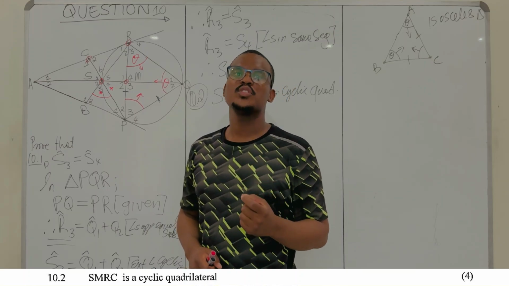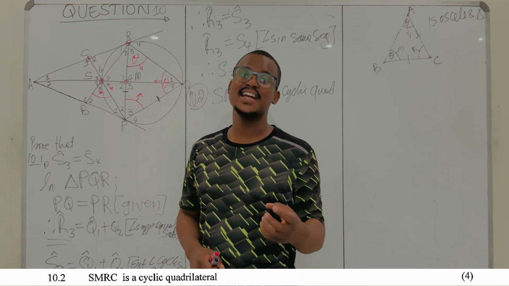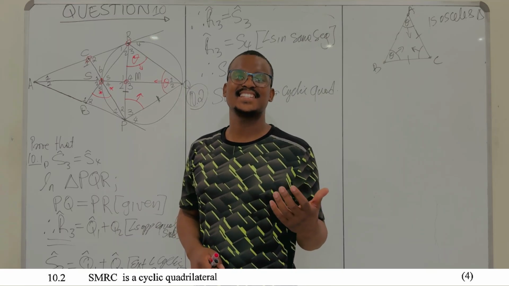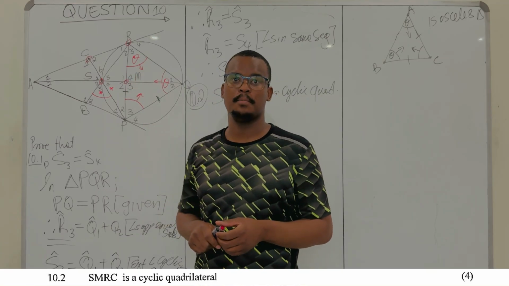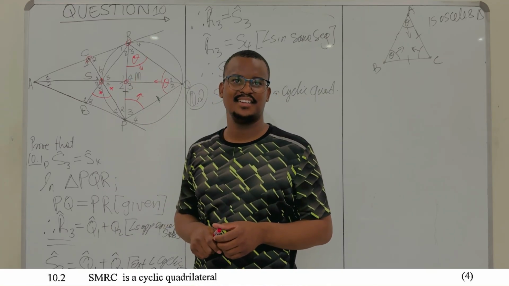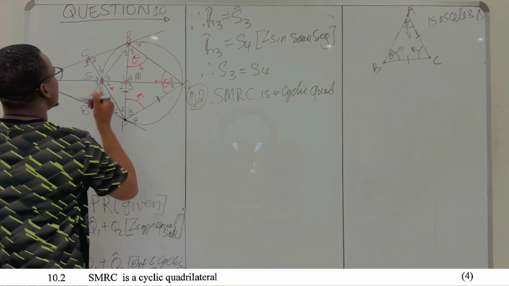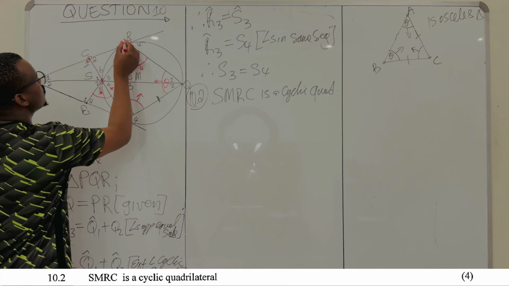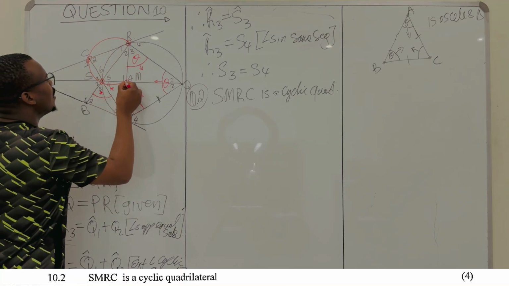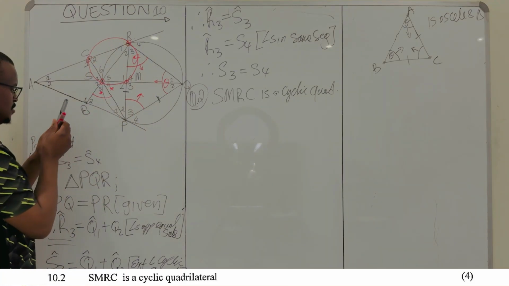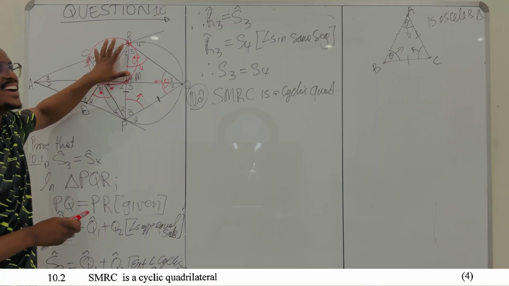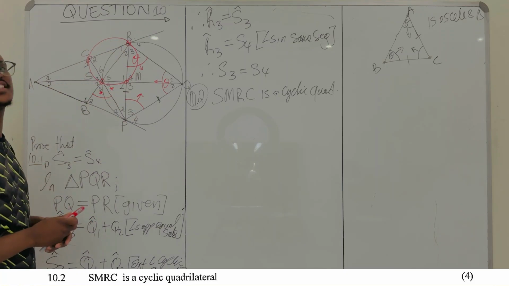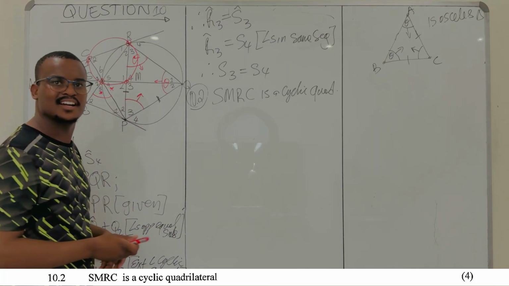But to define it, which means there exists a circle. If you're saying it is cyclic, you are saying there is a circle that connects all 4 of them perfectly. Let's say we draw a circle. You're saying there exists a perfect circle that will connect all 4 of these points. That's what it means to be cyclic.